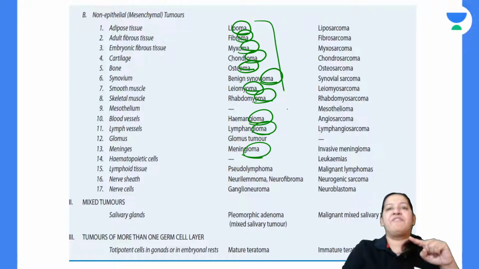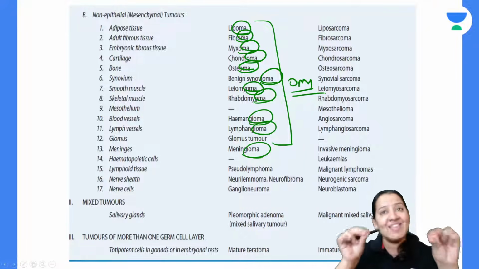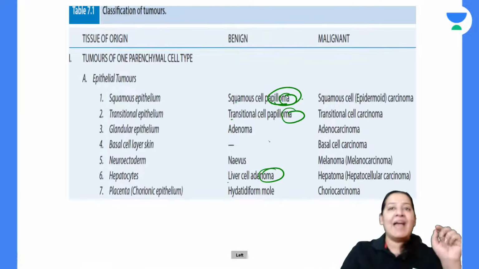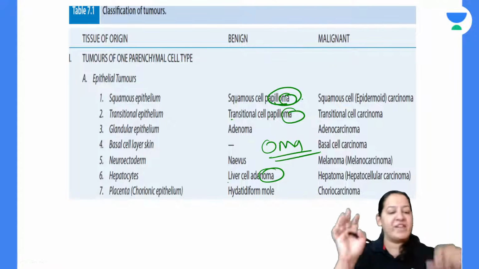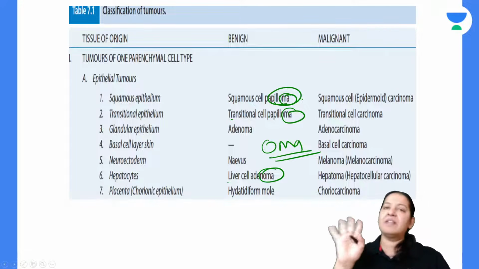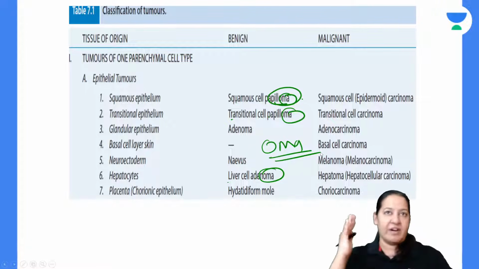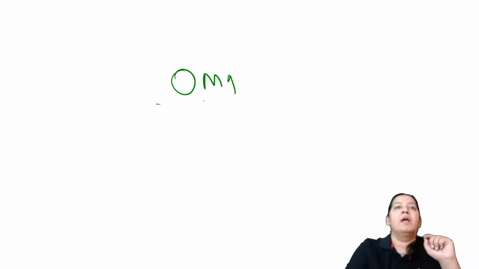So see the suffix. It is oma. Anything having oma in the suffix is benign. Give me a thumbs up. The summary is that anything having suffix oma is benign.